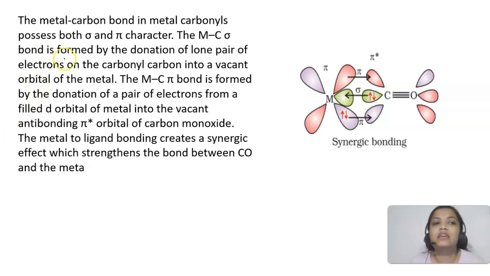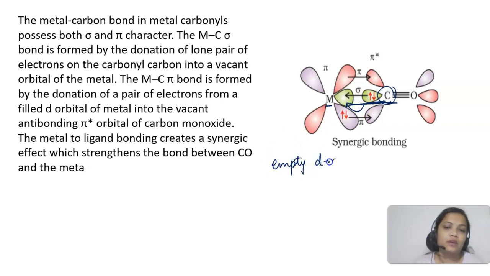So metal carbonyls have both sigma and pi character. Okay, what happens is, in metal carbonyls, there is a metal carbon bond. So the metal carbon bond is a sigma bond. How it is formed, you know, carbonyl is a ligand. So donation of lone pair of electrons on a carbonyl carbon into vacant orbital of metal. So the carbon of carbonyl has a lone pair of electrons with it, it's a ligand. So it will donate its electron to the empty d orbitals of the metal. Okay, empty d orbital of metal.